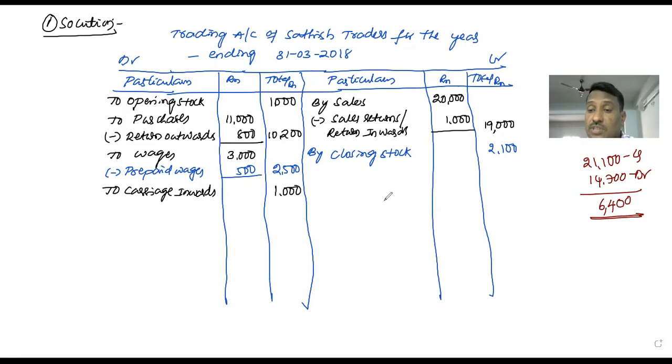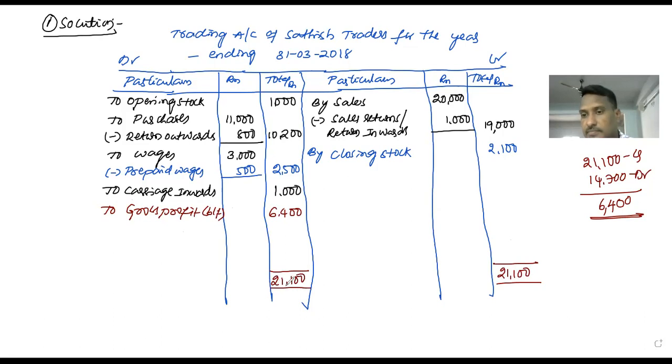6,400. So this is to be called as gross profit, the balancing figure 6,400. After the difference has been written on the debit side, both side totals become equal: 21,100, 21,100.